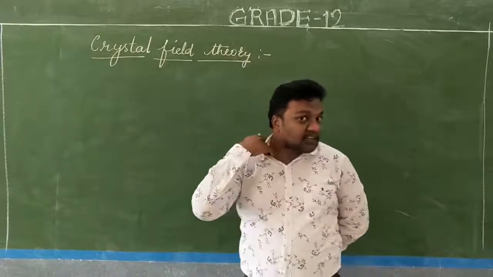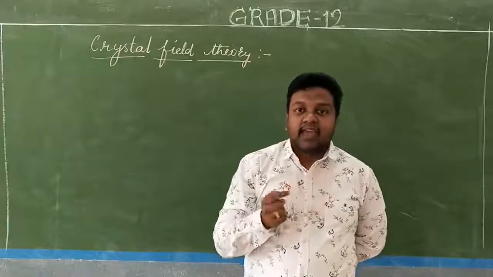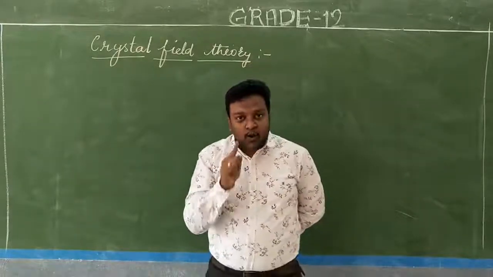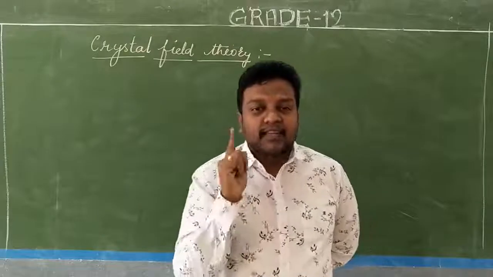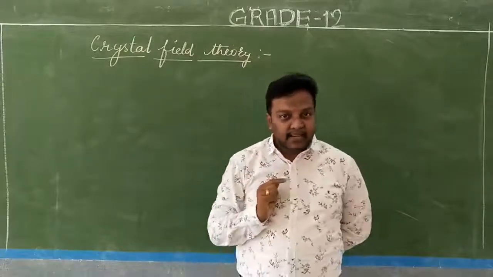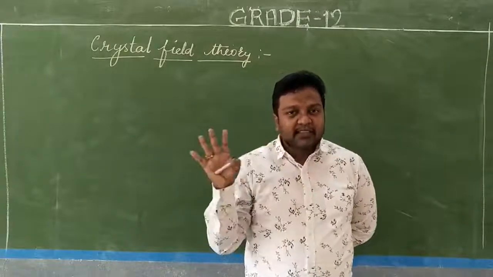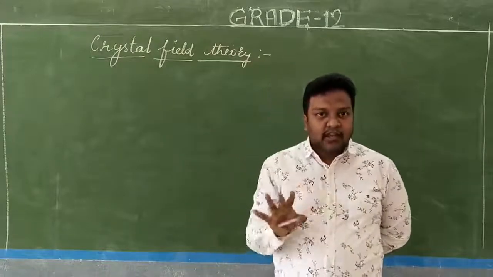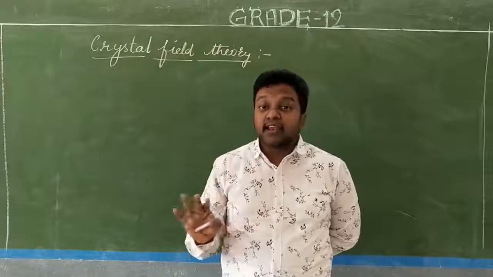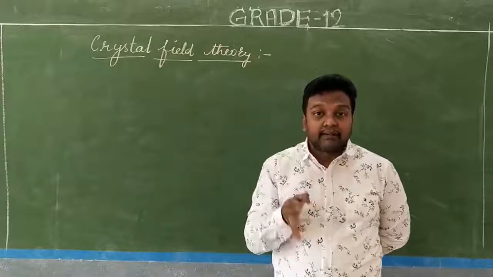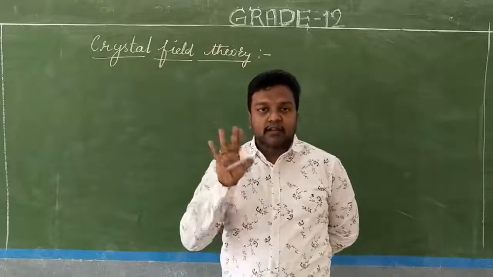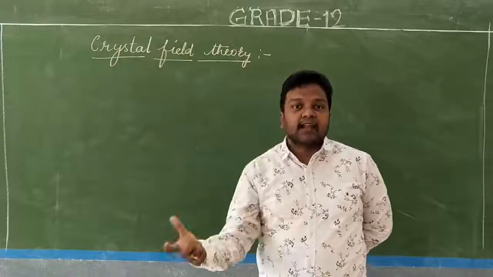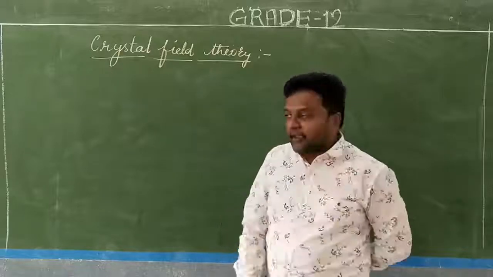What is the valence bond theory? The valence bond theory explains the formation of the coordinate covalent bond between the central metal atom and the ligands. Why has valence bond theory been formulated? What is the main postulate? The main postulate of the valence bond theory is to predict the formation of the coordinate covalent bond between the electron donor ligand and the electron acceptor central metal atom or ion.